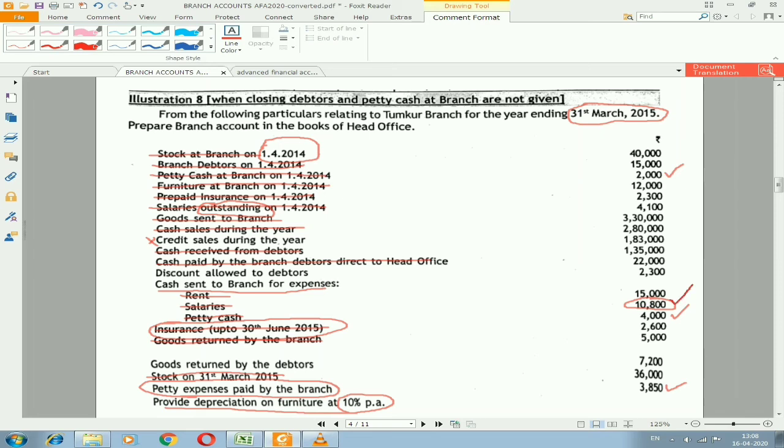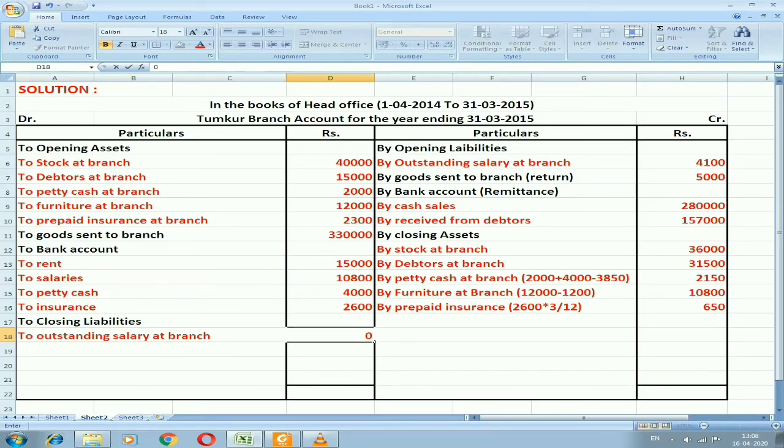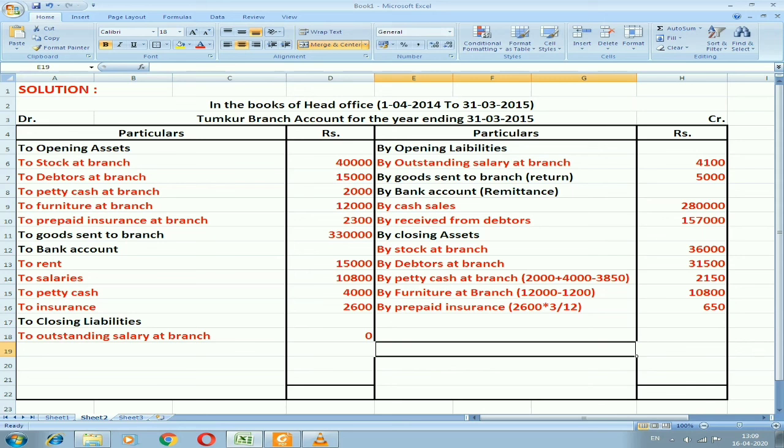So from that 10,800, they can easily pay that 4,100 pending amount. So we need to assume they have paid that 4,100 from that 10,800. That is the reason the closing balance of outstanding salary will not have any balance, which will be considered as 0.